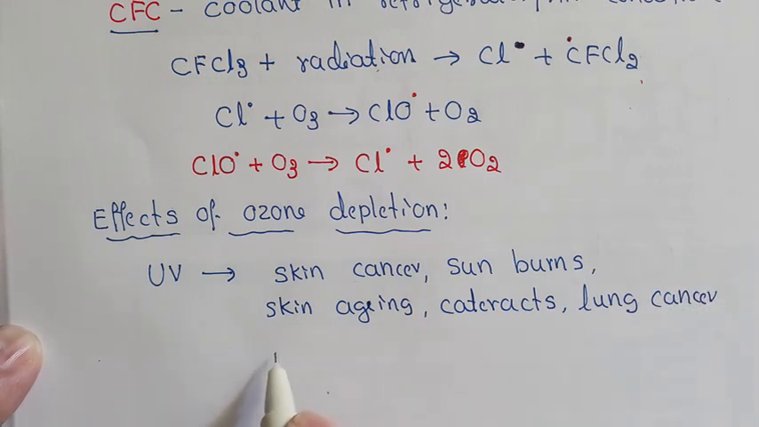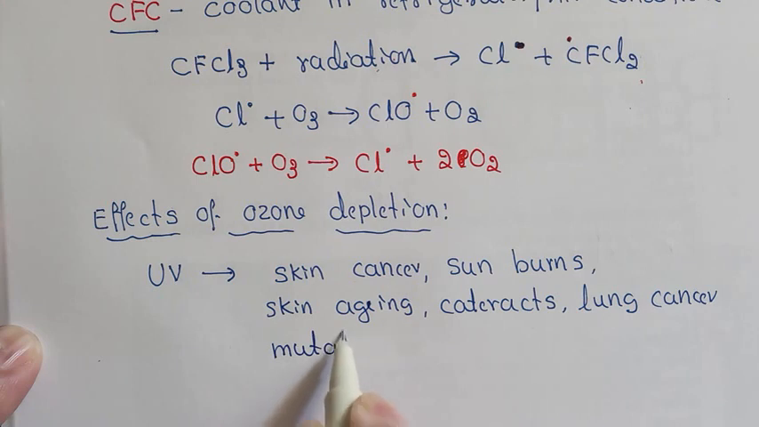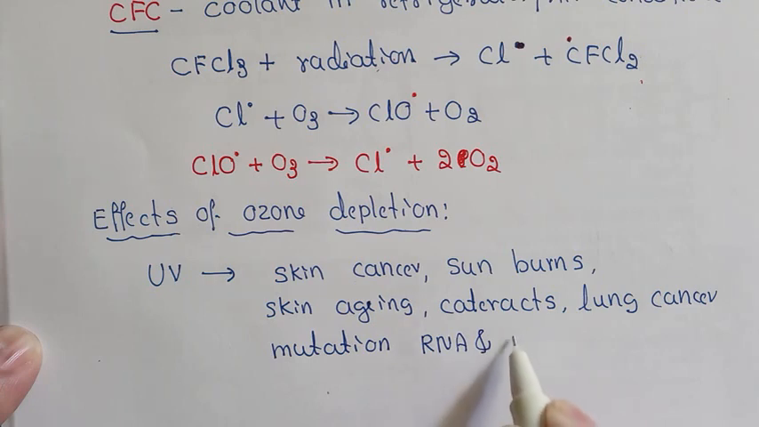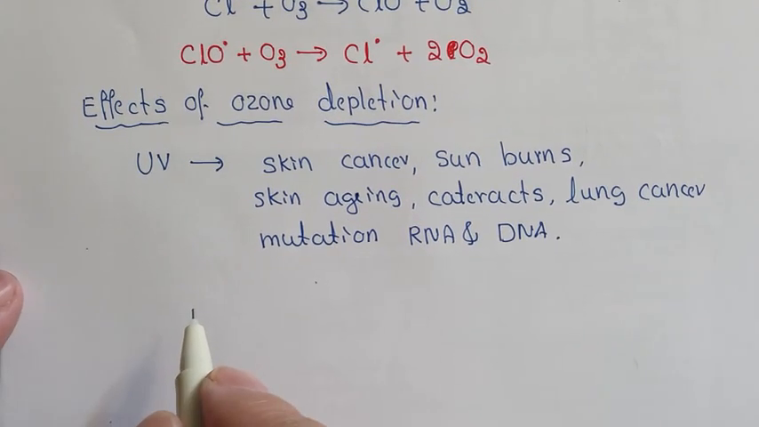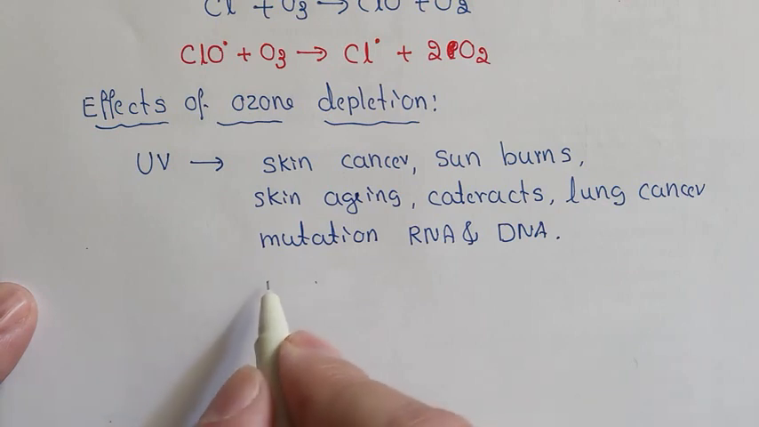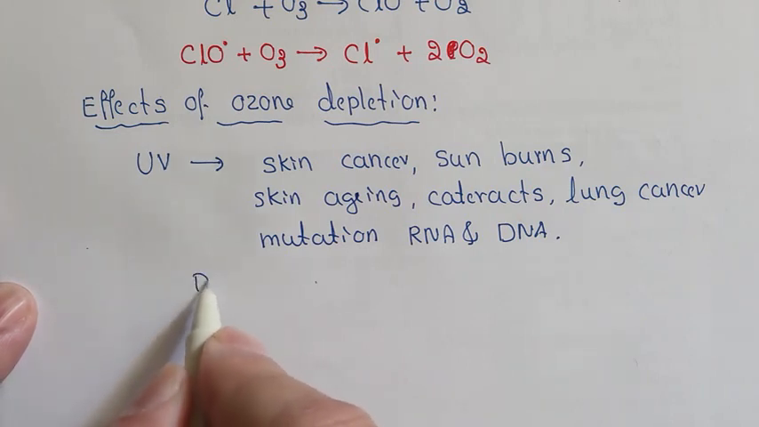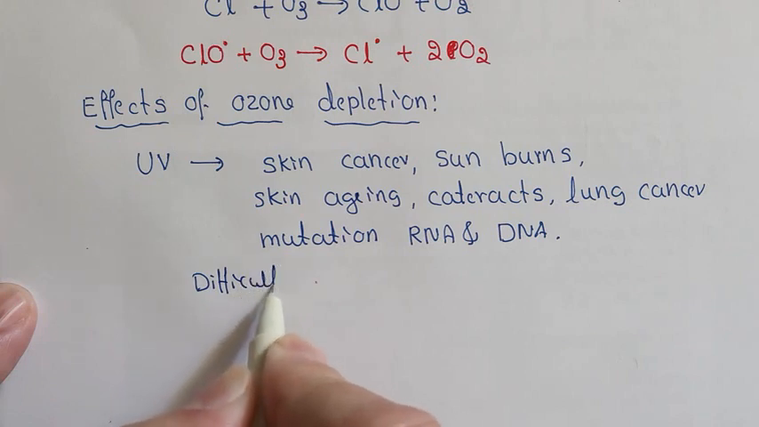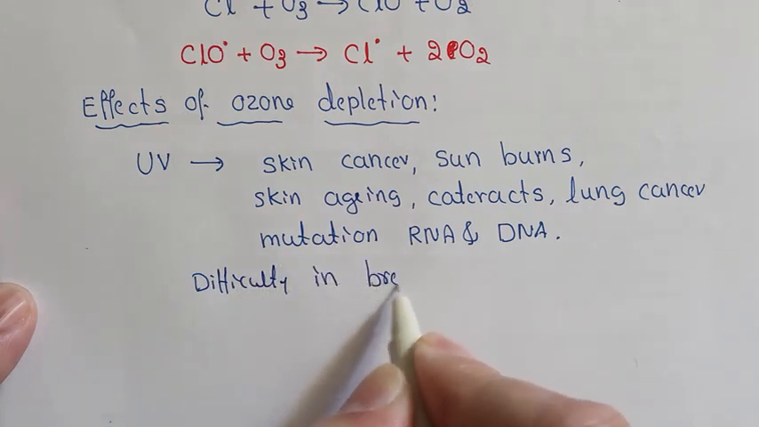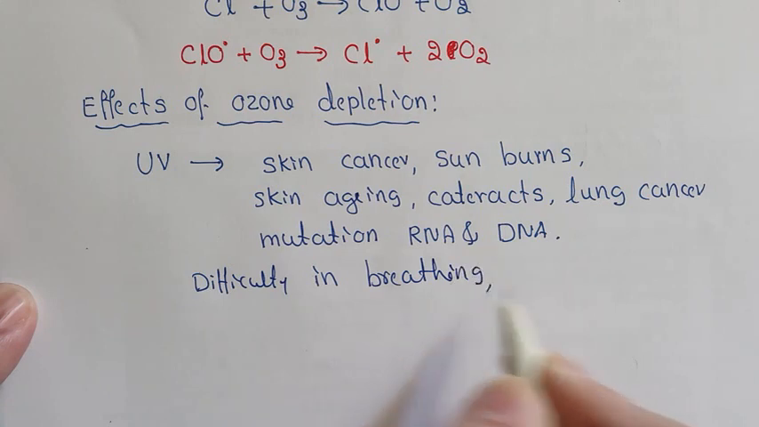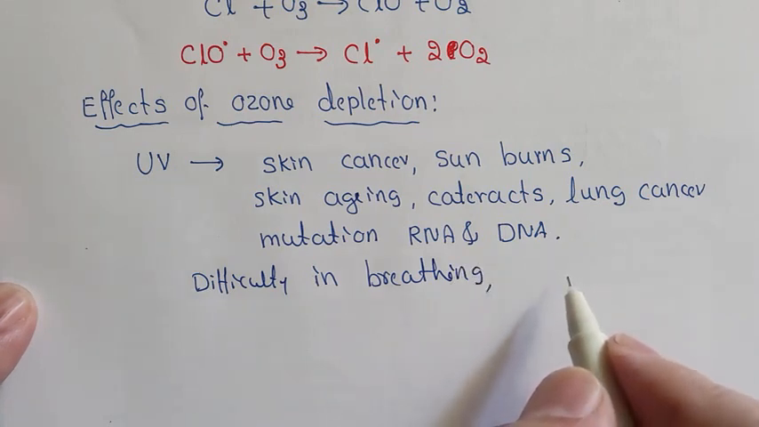It also causes mutation in RNA and deoxyribonucleic acid, DNA. It also affects the immune system and the vegetation system. Ozone chemicals can cause difficulty in breathing. These are the main causes: difficulty in breathing, chest pain, throat irritation, etc.